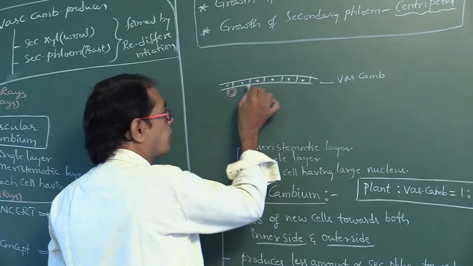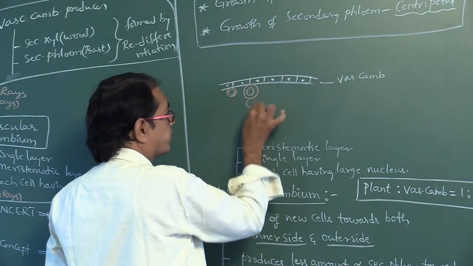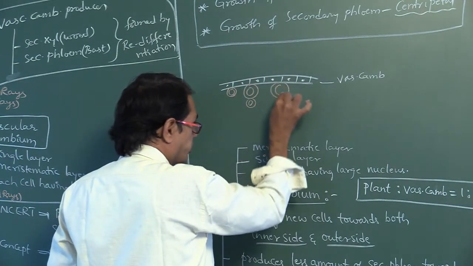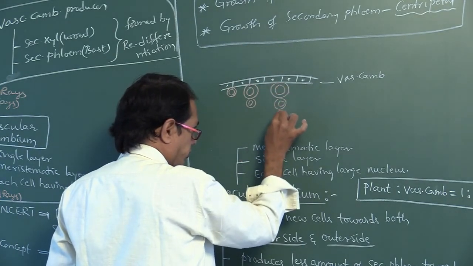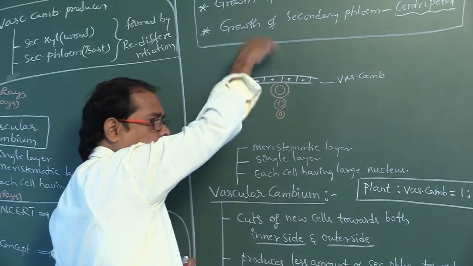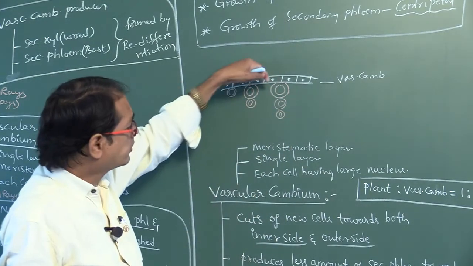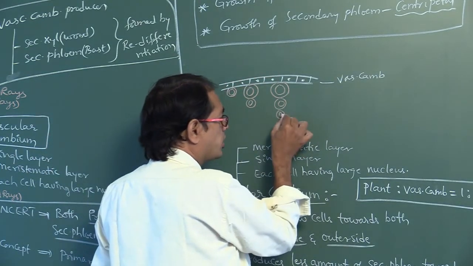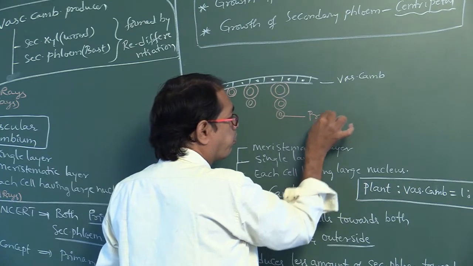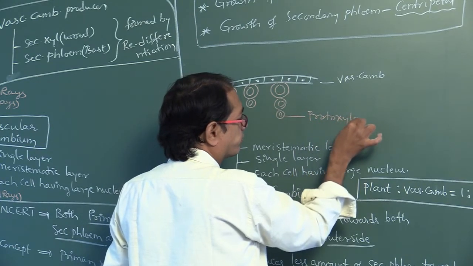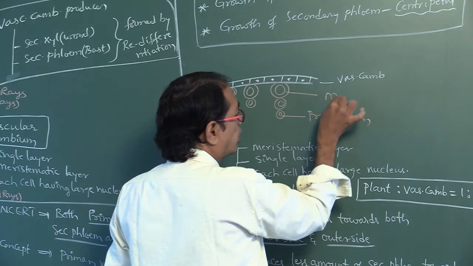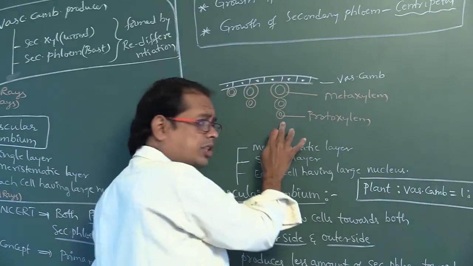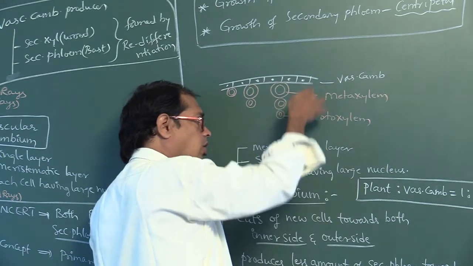That is, the earlier one was pushed downwards like this. Again, a third one like this. A new one is always formed from here only. So first of all, this is the so-called protoxylem. This is the so-called metaxylem. So first this is formed, later on this is formed, later on this is formed.